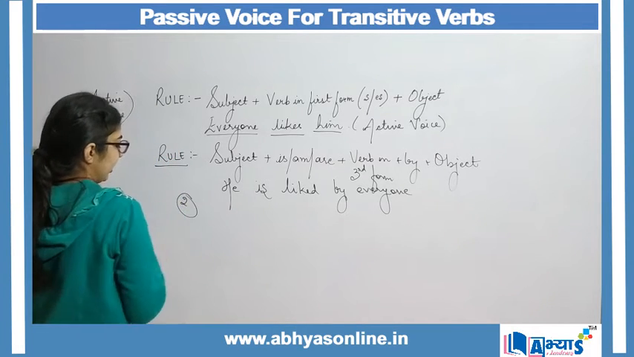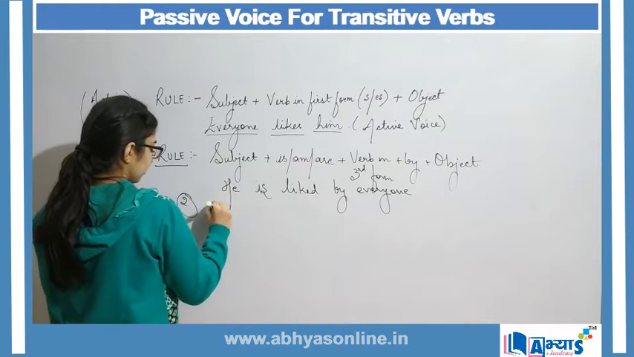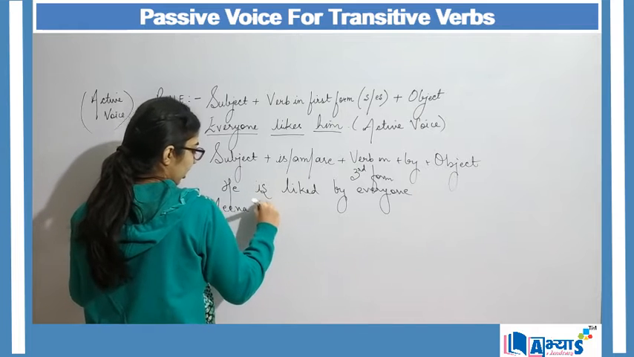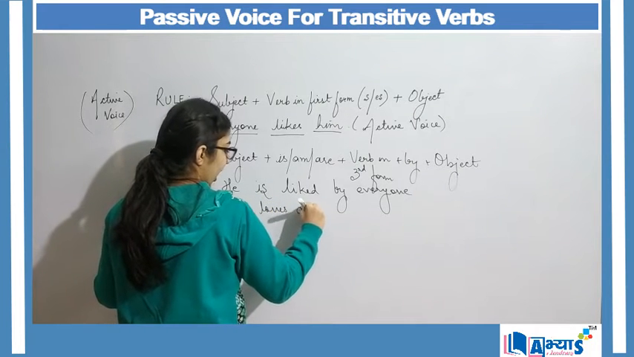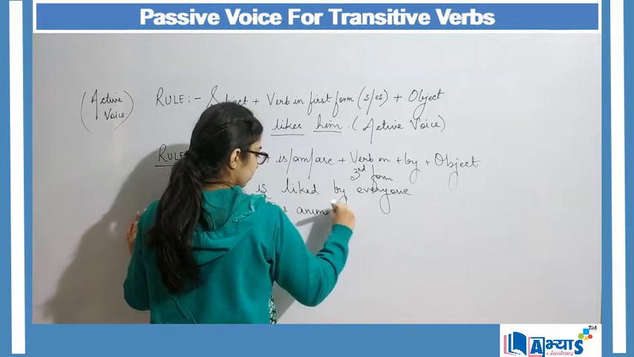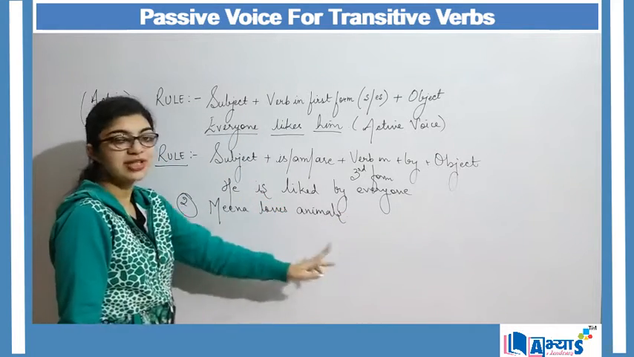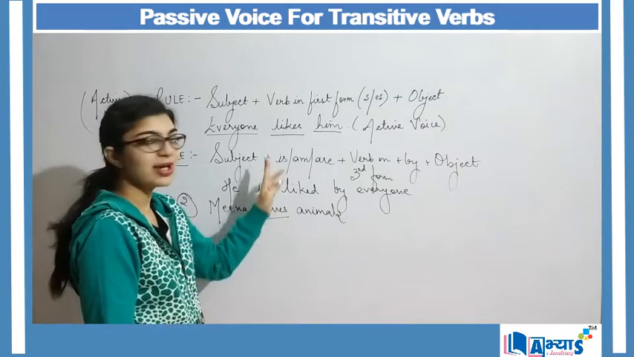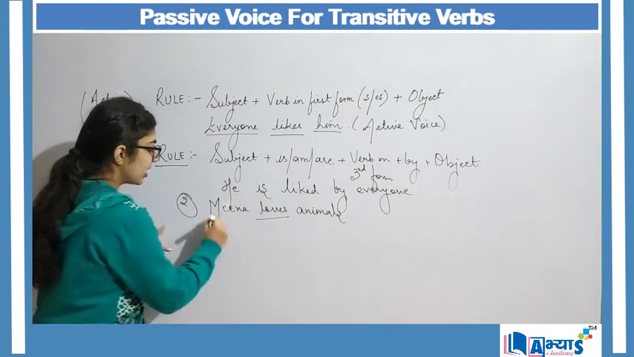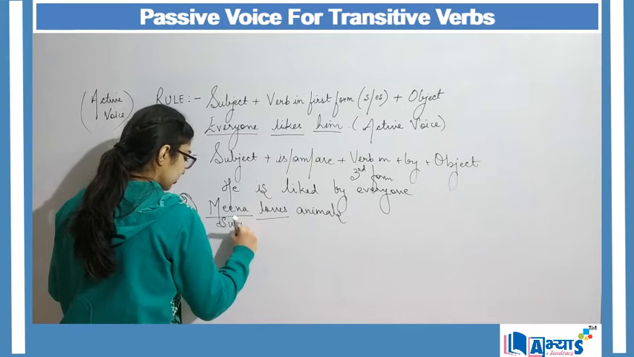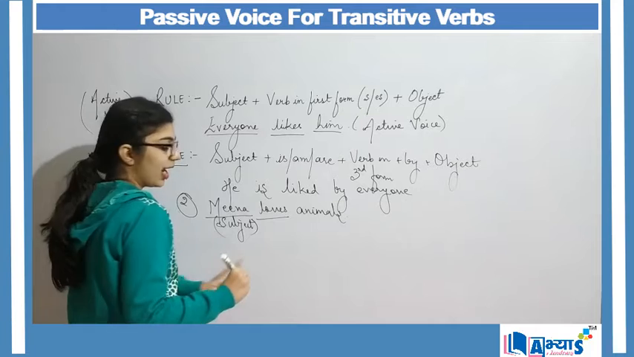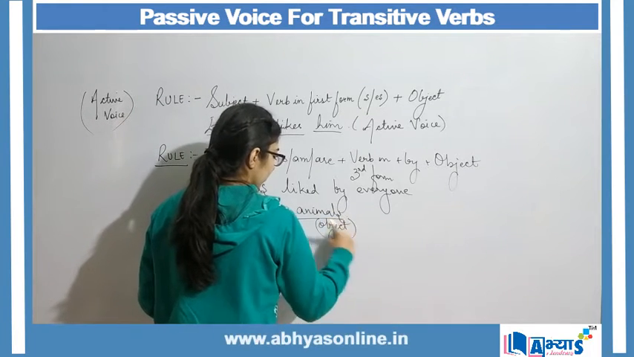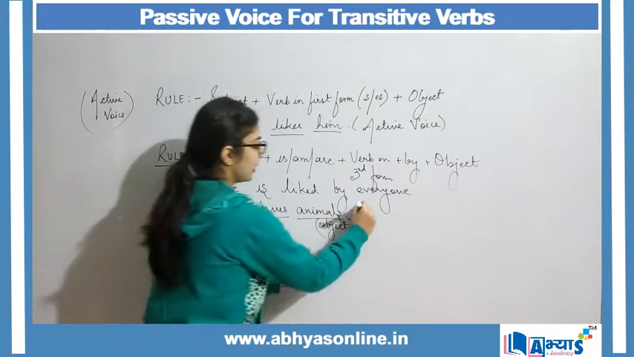Second example can be Meena loves animals. Meena loves animals. Now my verb is in first form plus s. So that is my transitive verb. Meena is my subject. And animals over here is my object. Now this is my simple active voice.